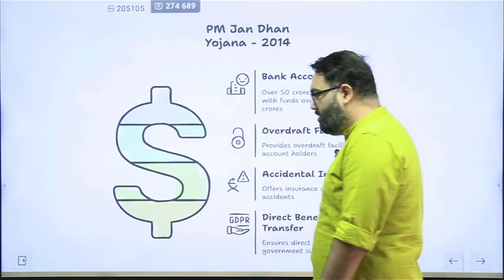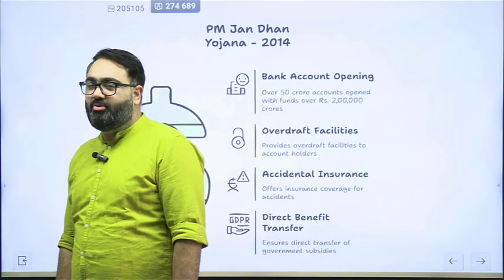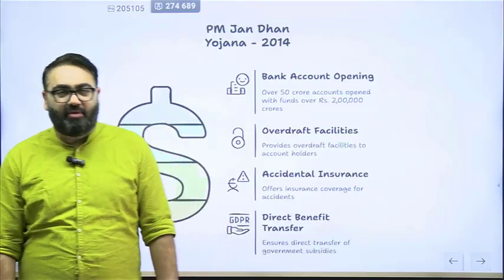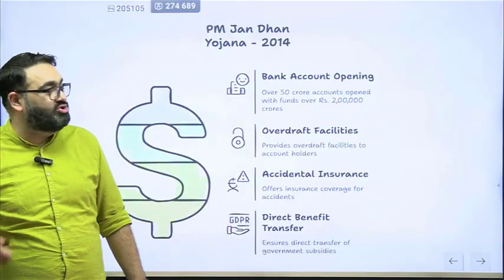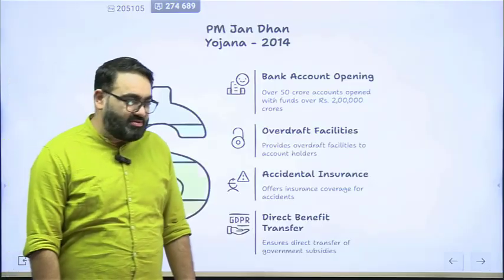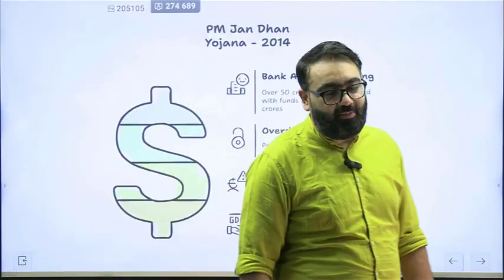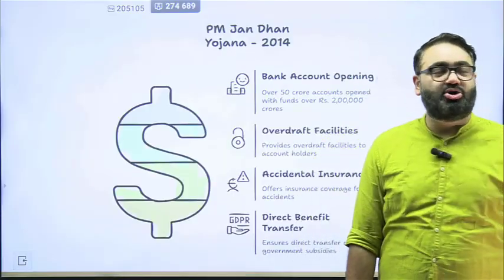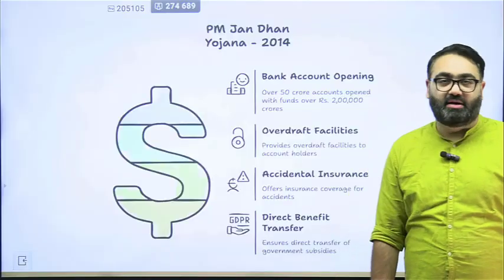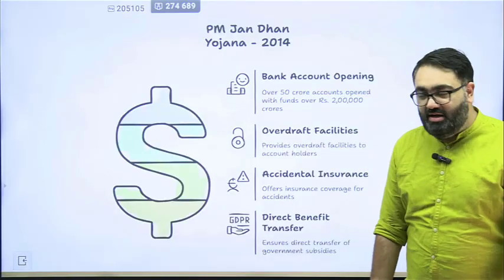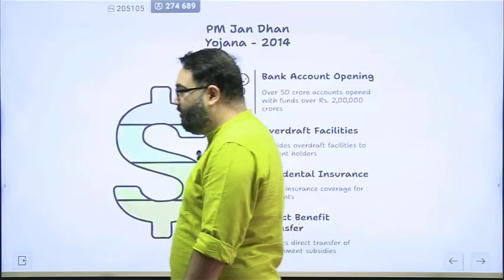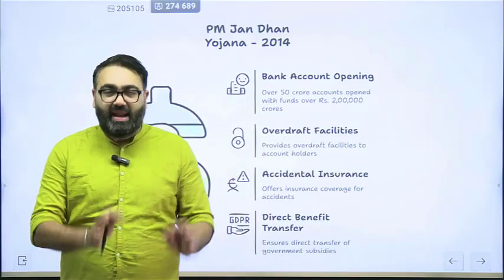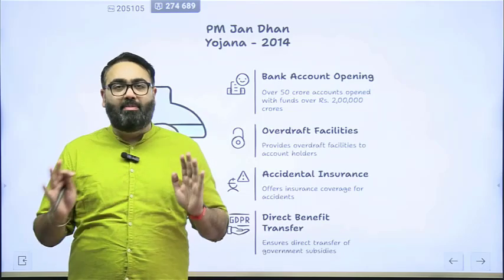Apart from that also, government has been trying to improve availability of credit. One extremely successful program of the government has been the PM Jan Dhan Yojana. So successful that it has also been recognized by the World Bank and many other international institutions as an example of what the government should do around the world, especially in developing countries. Under the PM Yojana, the government pushed the banks to open bank accounts for everyone. The main theme was opening up zero balance accounts as well.